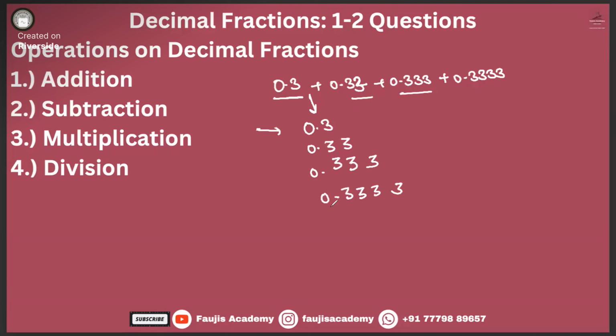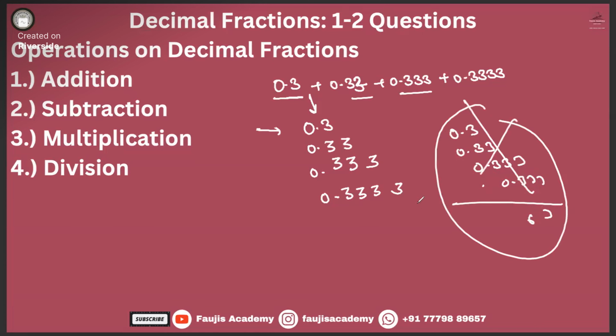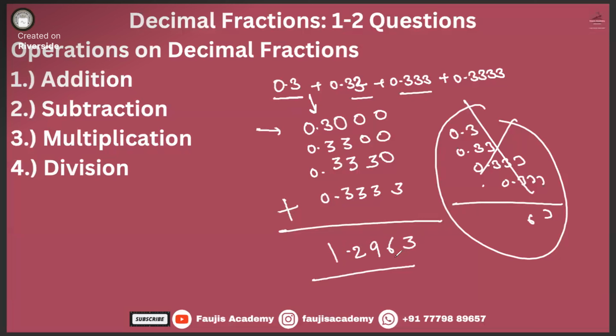What did we observe? All the decimal points have to be written in proper alignment. You cannot write the numbers without aligning the points. This is the way it should be done. It also means that you can put zeros. Now the addition: 3, 6, 9, 12. So this is how the addition operator works out with decimals.